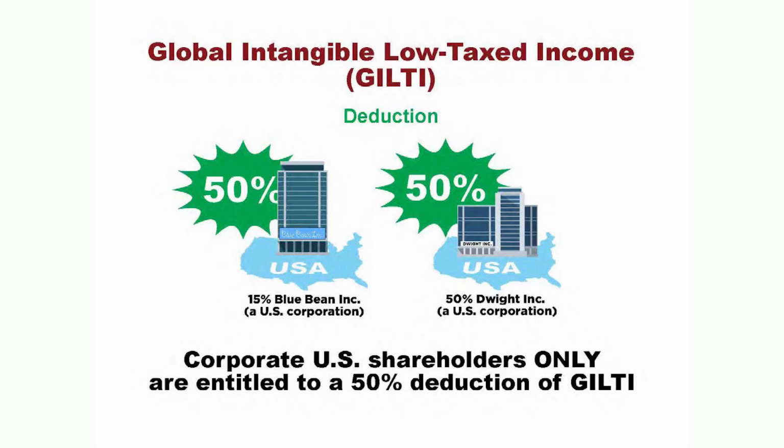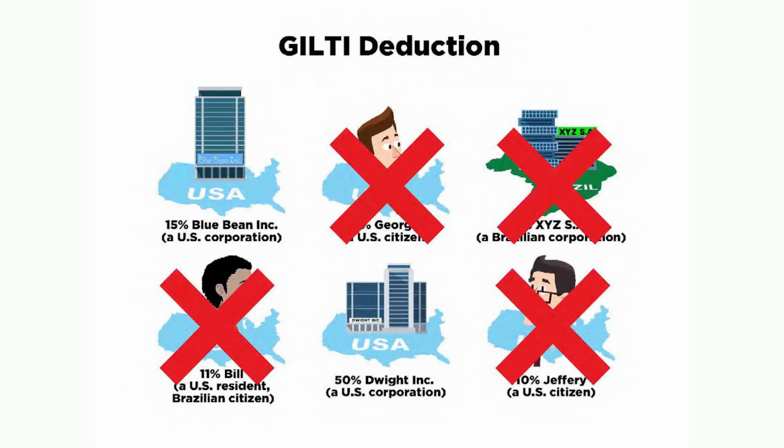So notice, we're going to get a deduction, but only corporations are going to be eligible for a 50% deduction of the GILTI tax. All right. So in this case, even though there are four subject to the GILTI income inclusion, only two will actually get a 50% deduction. Which two are those?